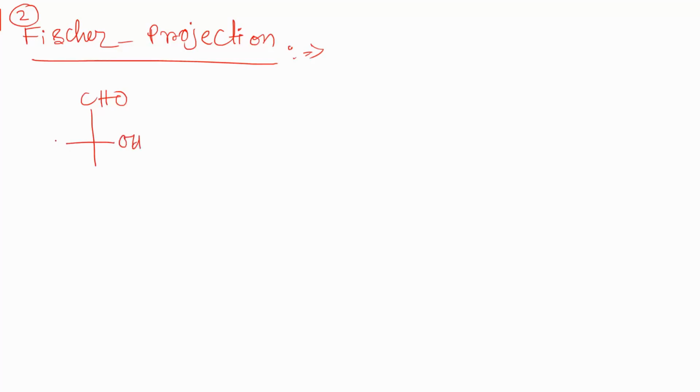If in the exam they ask to represent it in the flying wedge way, you can directly write it this way. This will be below, and this will be above. This is the OH group, and this is also above. This is the hydrogen, and this will be below. This is the CH2OH group.